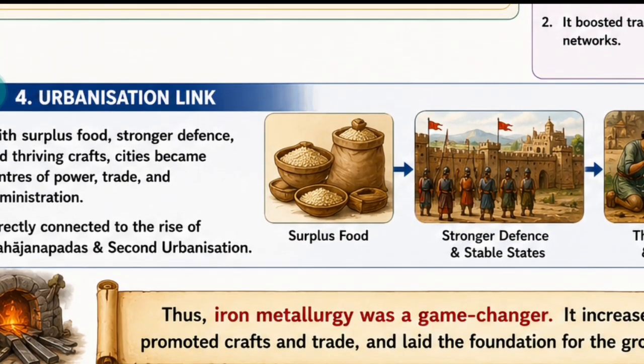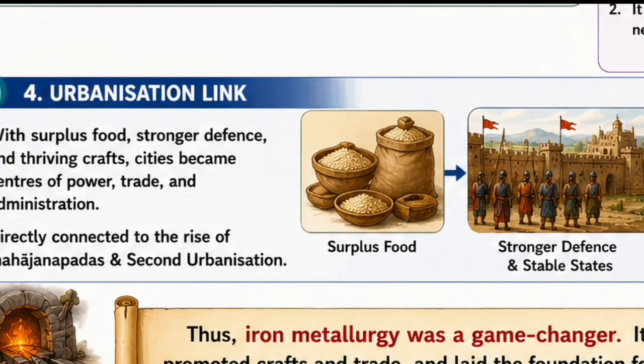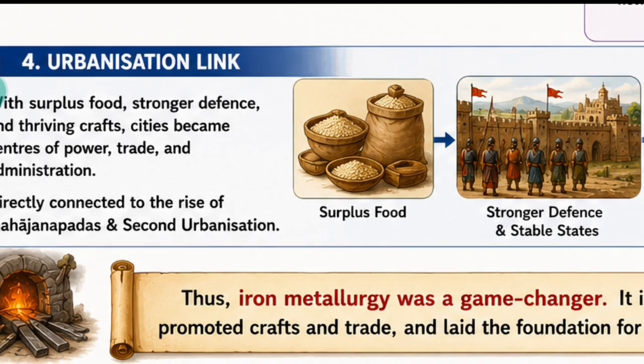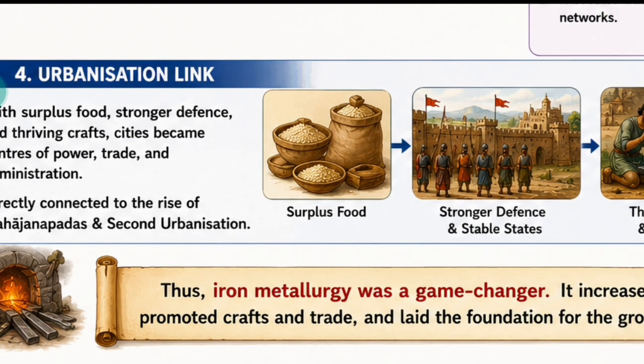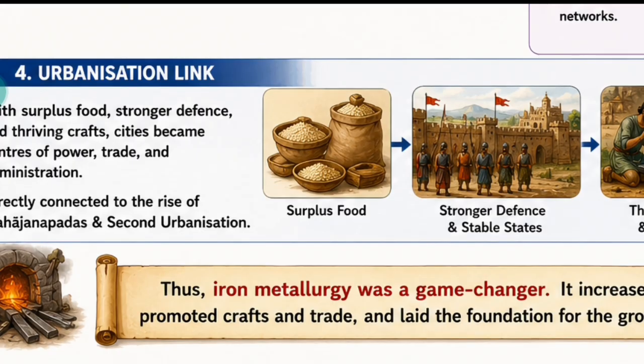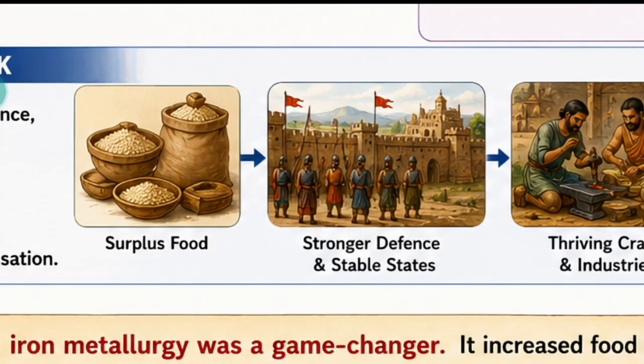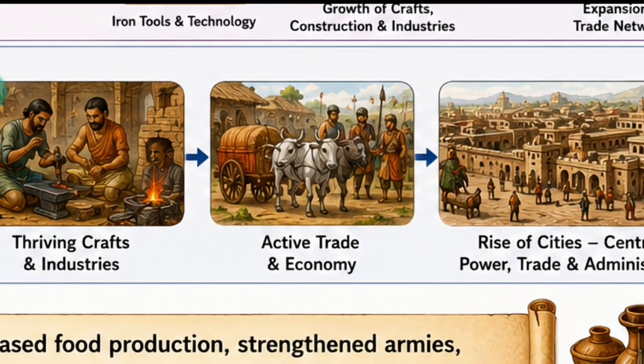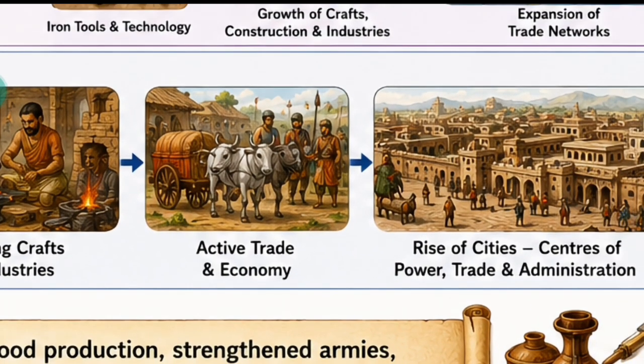After that, the urbanization link, meaning it helped urbanization. So with surplus food, stronger defense, and thriving craft, cities became centers of power, trade, and administration. The surplus production was the main thing. This happened because of the iron tools. So this is directly connected to the rise of Mahajanapadas and the second urbanization. This surplus production and these iron tools made possible the growth of the second urbanization, or you can say Mahajanapada. So there is surplus food, a stronger defense system, thriving craft and industries, which activate trade and economy, and the rise of cities as centers of power, trade, and administration.